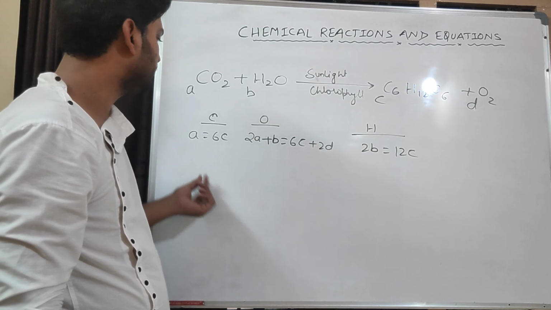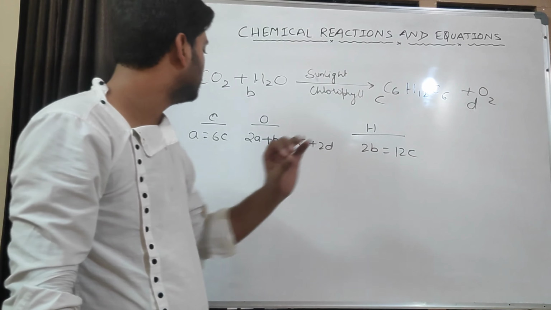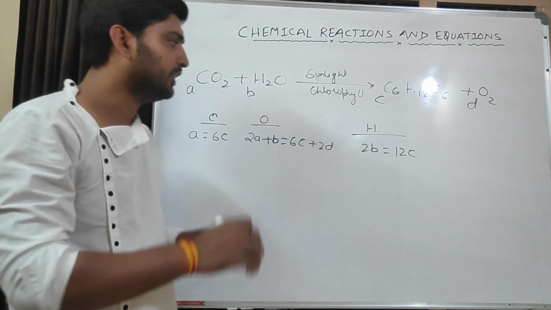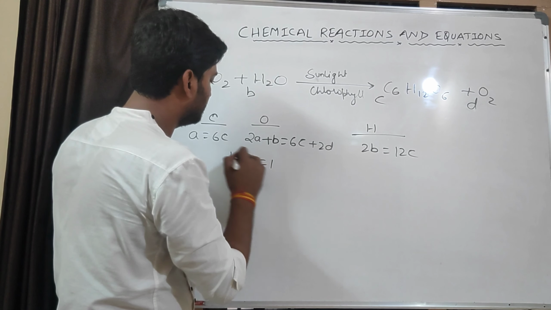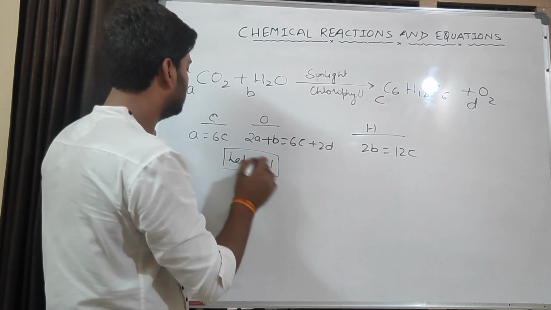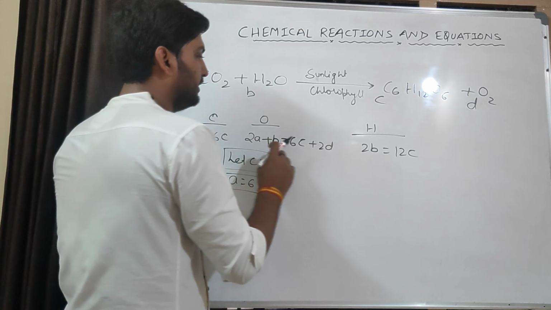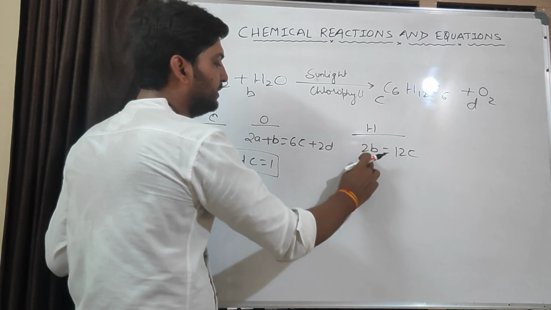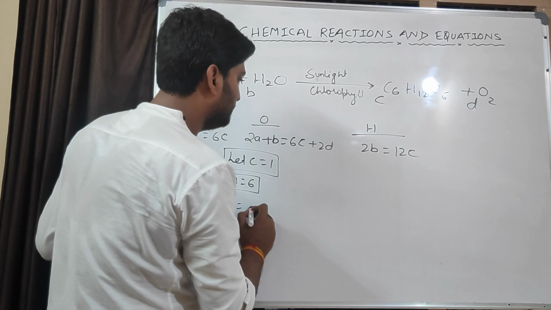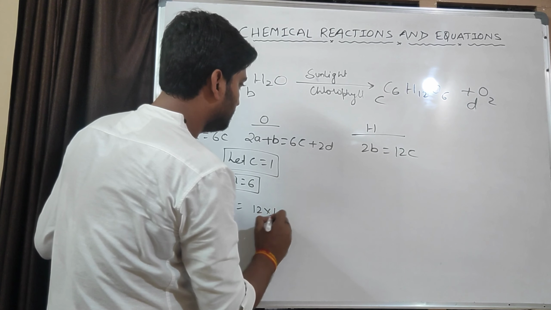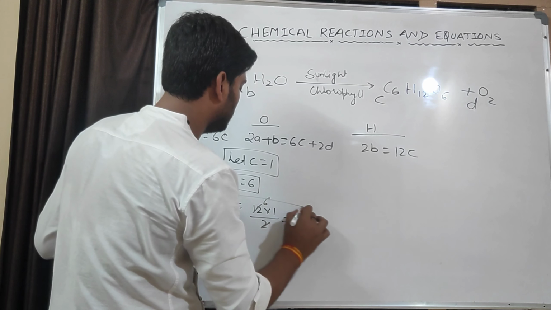Which is repeating more times? A here, A not here. C, C, C. C is in all three equations. So blindly take C is equal to 1. When C is equal to 1, A is equal to 6. If C is equal to 1, B is equal to 12 into 1 by 2, so 6. So B is also equal to 6.